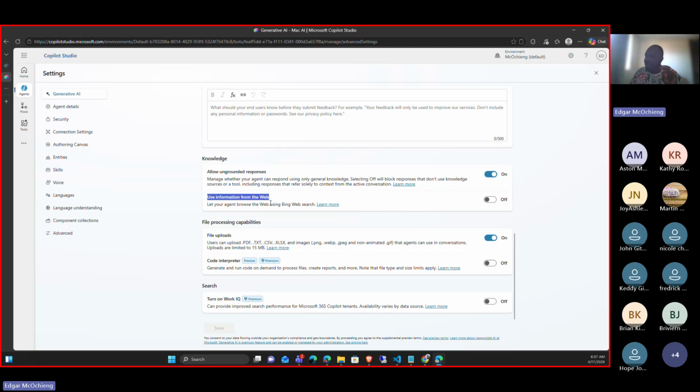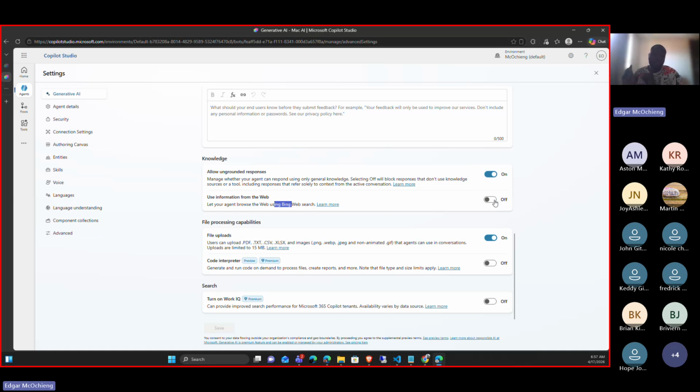We use Bing search. When we allow Bing search, it can get information that is available online, so it can get information about anything you ask. But most organizations don't want to use the websites and the LLMs. They want it to use only the data I've trained it with, anything I have given it.